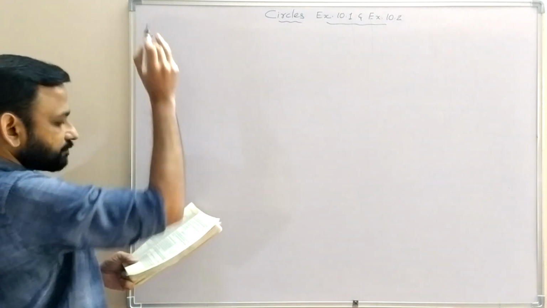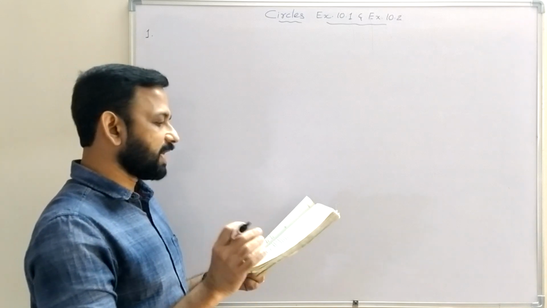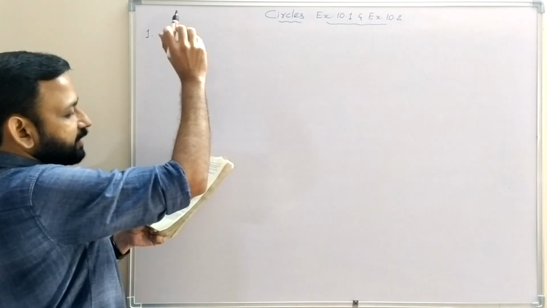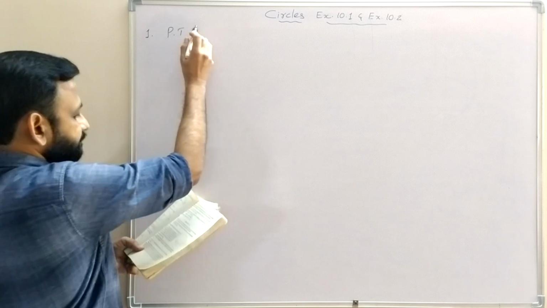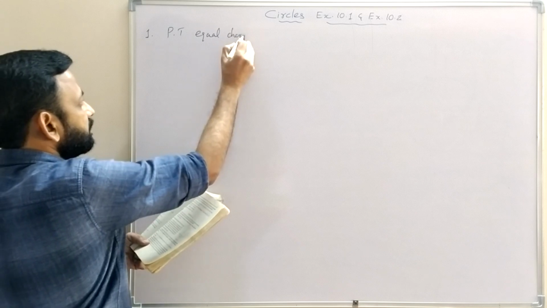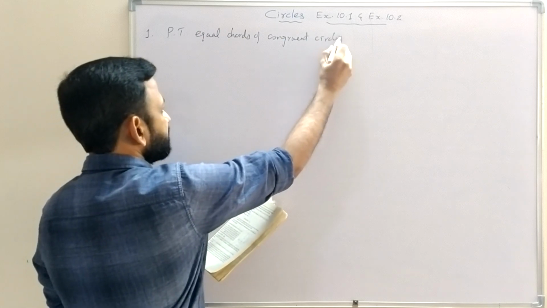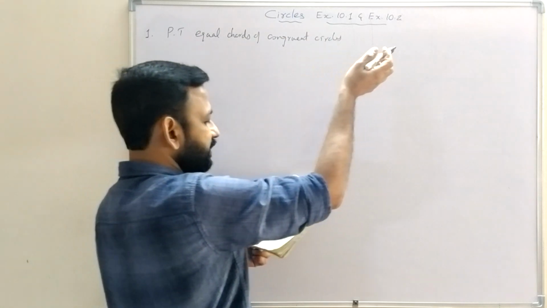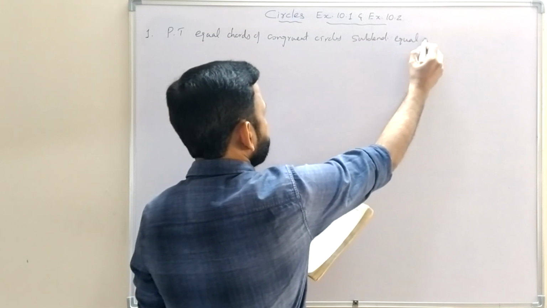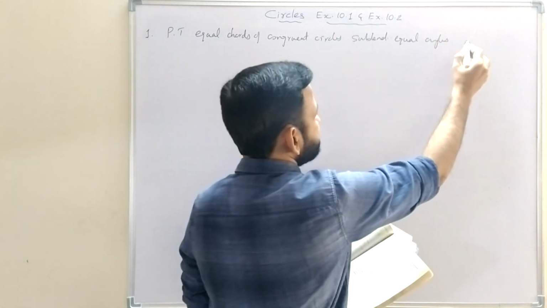Question number 1. Prove that equal chords of congruent circles subtend equal angles at their centers.